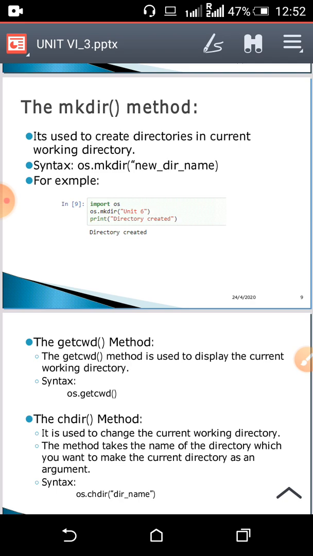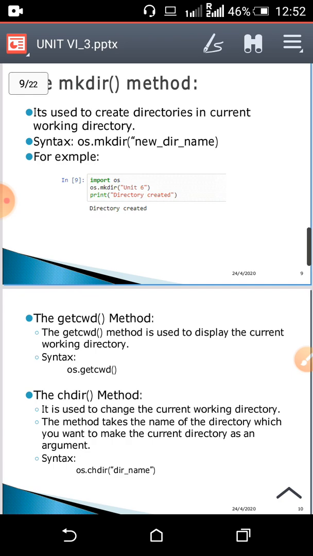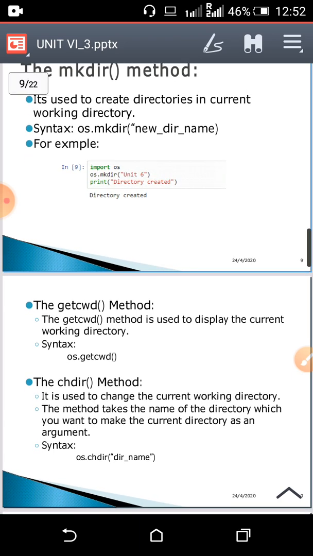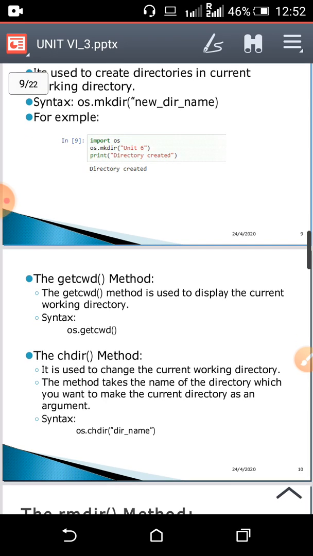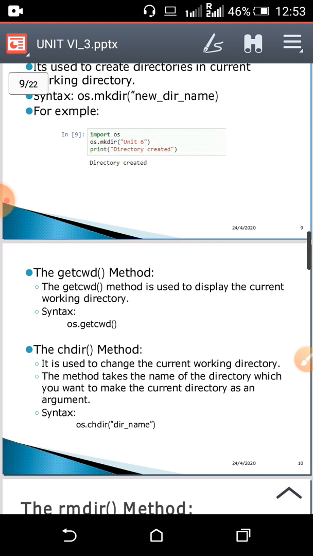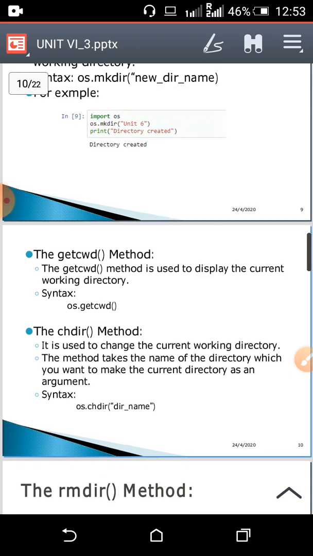You have to import the OS module first, then os.mkdir, in brackets you give your directory name. Suppose I want to create a directory unit 6. After successful creation of that directory, I am going to print the message "directory is created." As an output I am getting that message, directory is created. You can check your current working directory to see whether unit 6 is created or not.